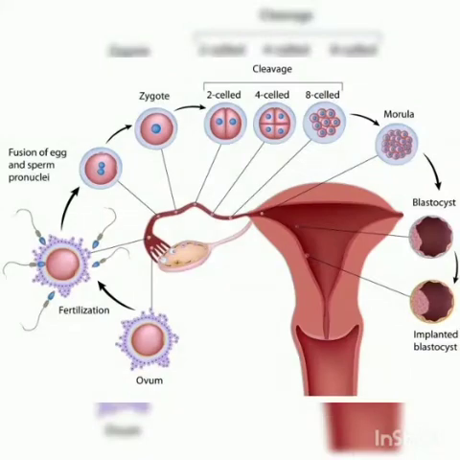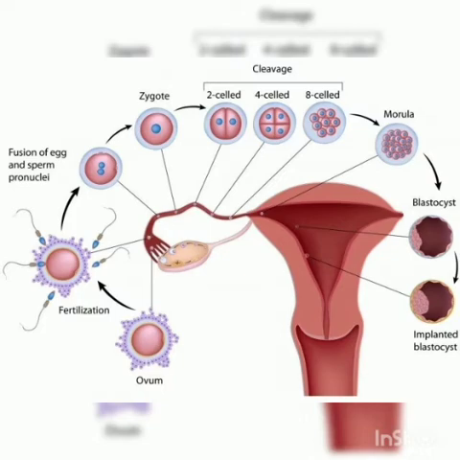During fertilization, the nucleus of the sperm enters inside the egg. Before, there was one nucleus here and one nucleus there.